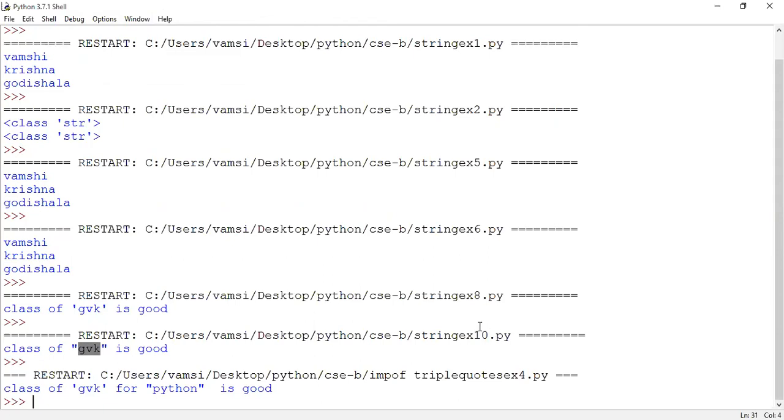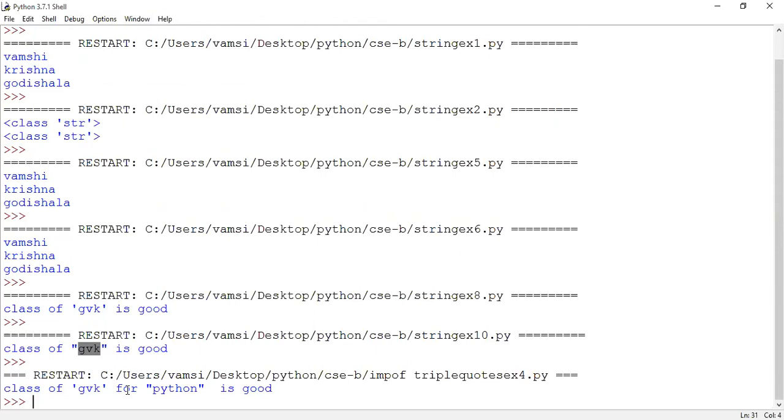Are we getting the required output? Yes, sir. GVK in single quotes and Python in double quotes. Is it visible on the output screen? Yes, sir. Are you able to see it or not? Yes, sir, we can see it. So is the concept clear, guys? Are you understanding the importance? Yes, sir.